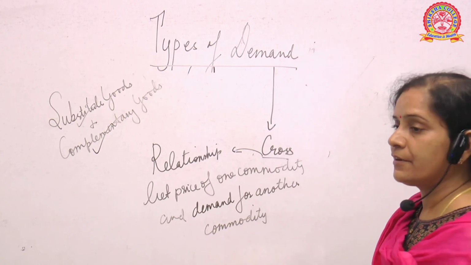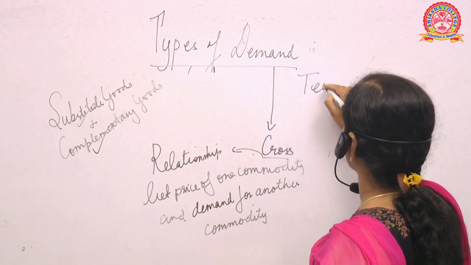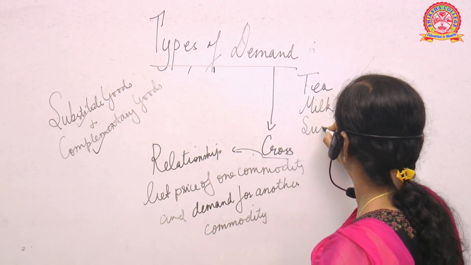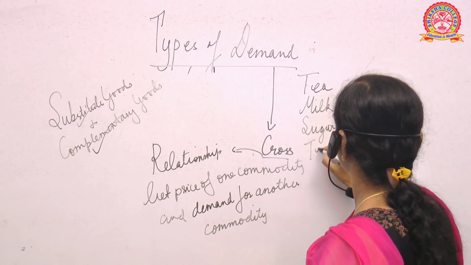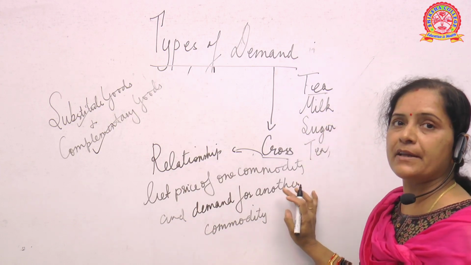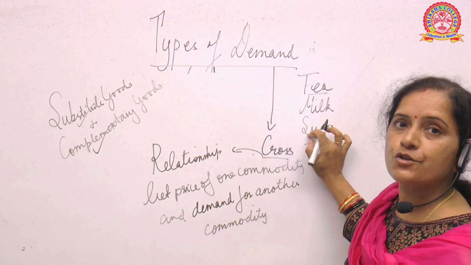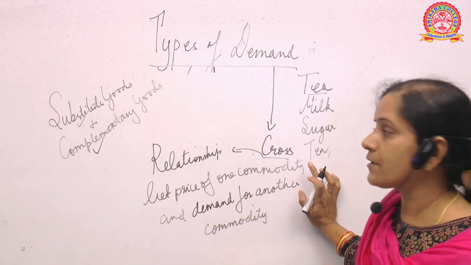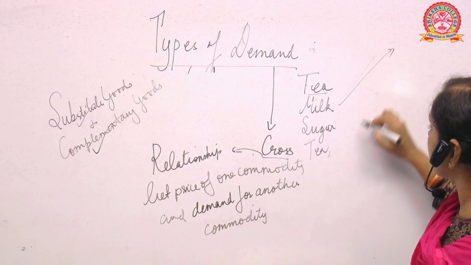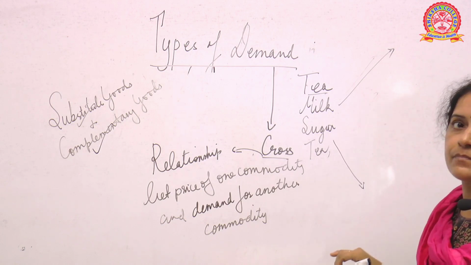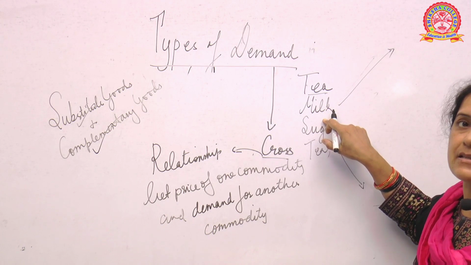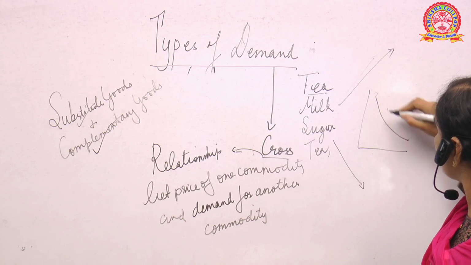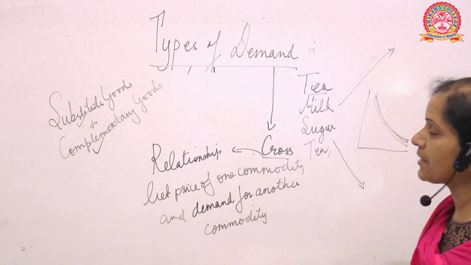Suppose you think of people taking tea. For tea, what we require is milk, sugar, and tea. So suppose people who are fond of taking tea require these three things: milk, sugar and tea. Suppose the price of milk increases. What happens? The price of milk increases, so the demand for tea will come down. Why? Because the price of milk has increased. So we will get a slope like this, sloping downwards. Did you get my point?